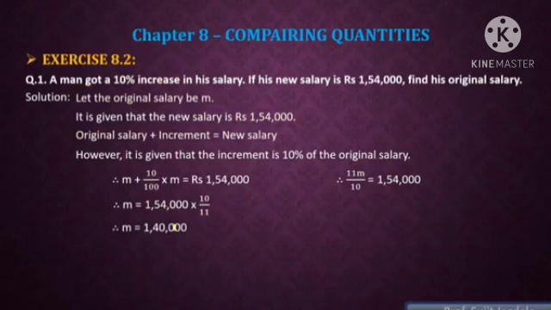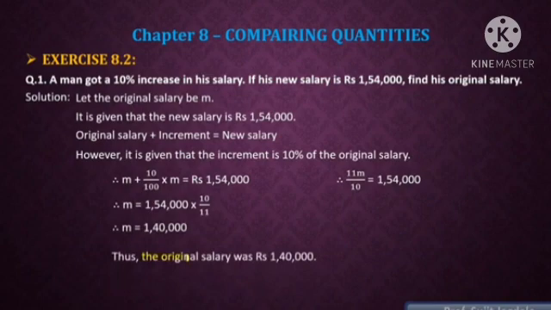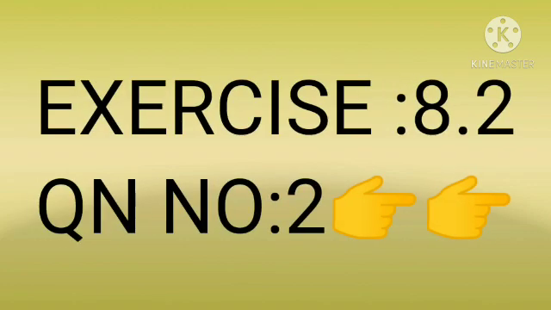And we know that M is the original salary here. So therefore we can say that the original salary of that man was 1,40,000. So in this way, with the help of percentage increase, we calculated the original salary. Hope all of you understood the first question. Now we are moving on to question number 2 of exercise 8.2. All of you listen very carefully and copy the notes.